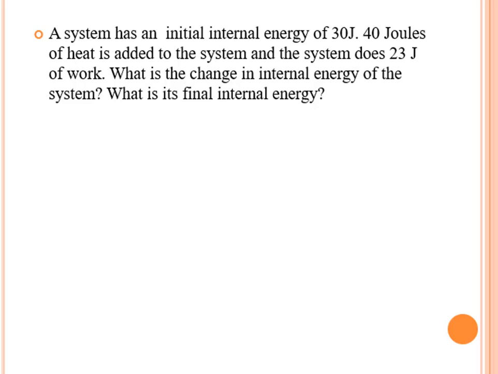So let's take a look at the equation. We have here delta U is equal to Q minus work. Then 40 joules is added to the system, so that's positive. We now have here 40 joules.